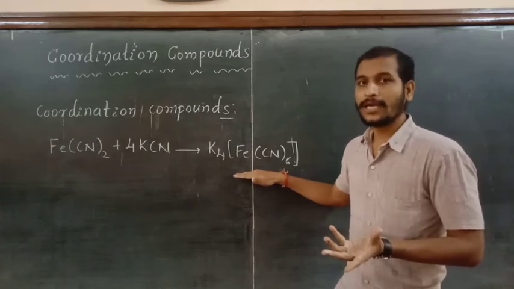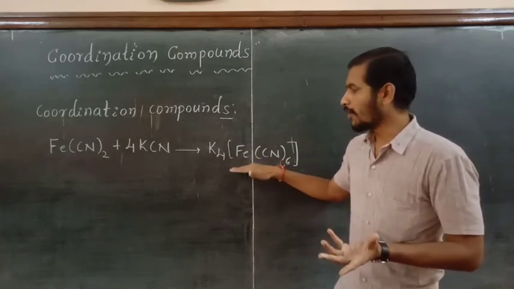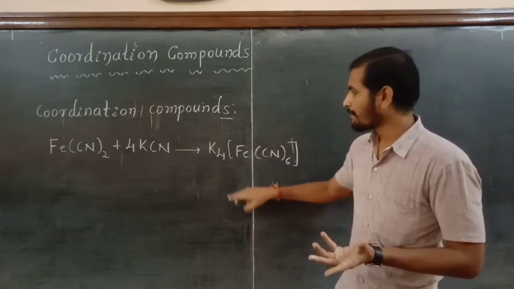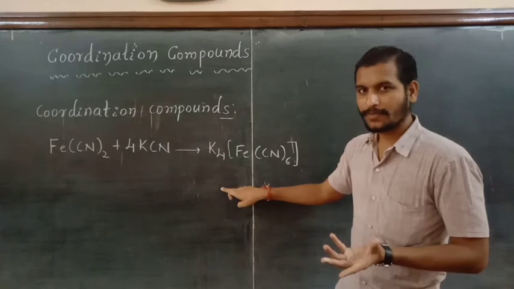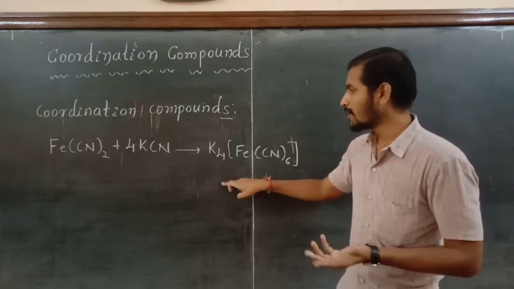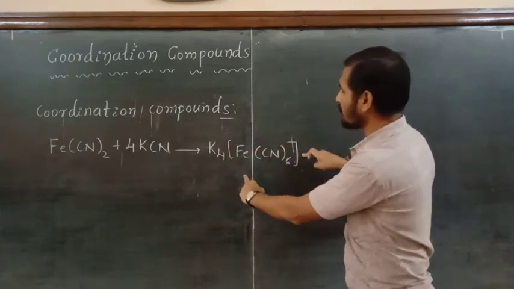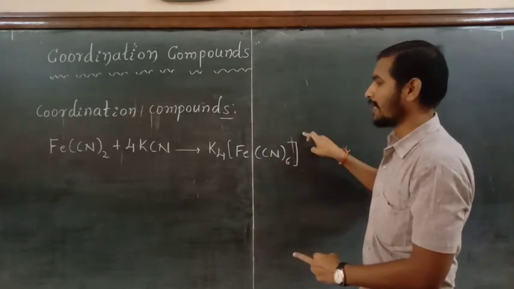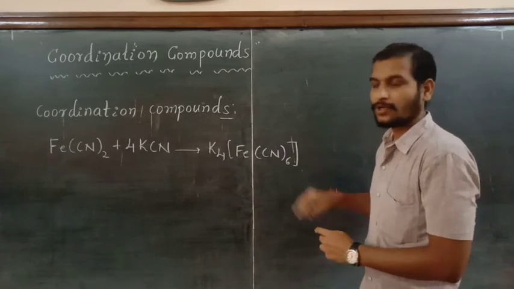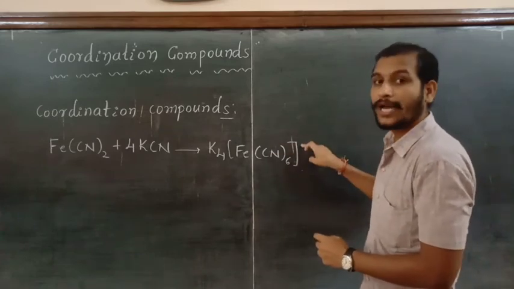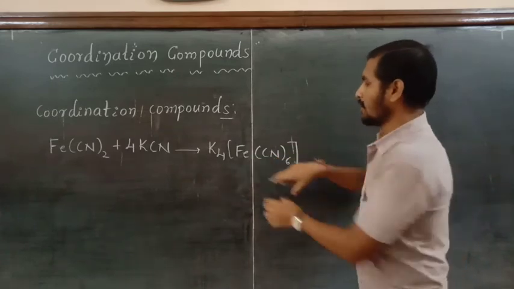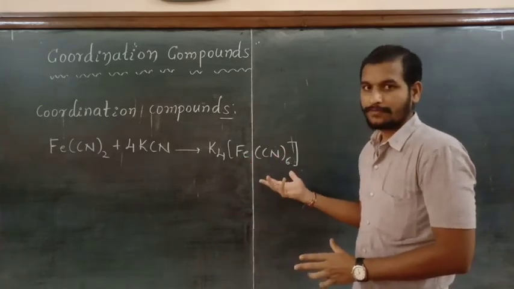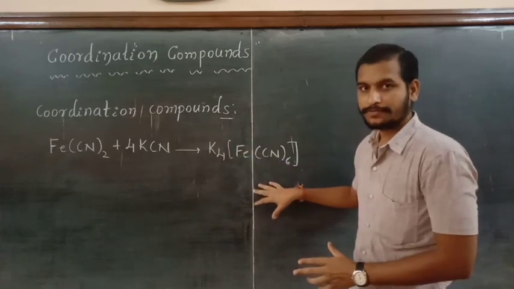You will not get complete dissociation. You will get K plus ions, and along with the K plus ions, you will get the ion of this complex, that is Fe(CN)6, 4 minus. Sorry, Fe(CN)6 4 minus.